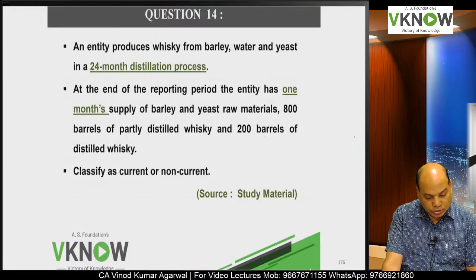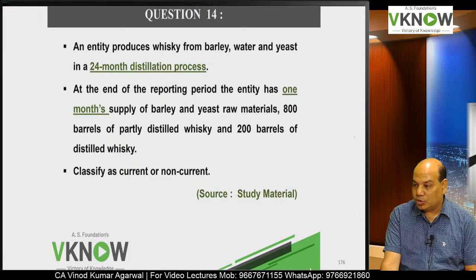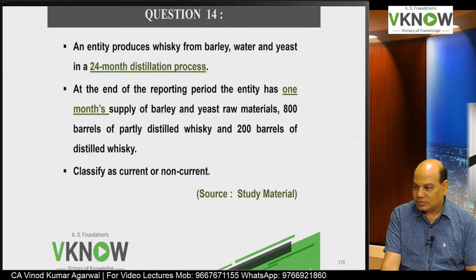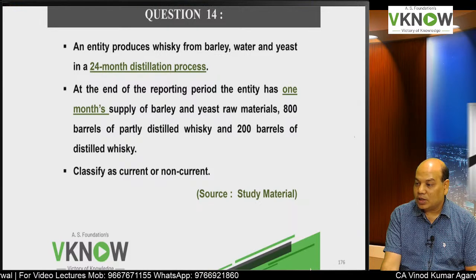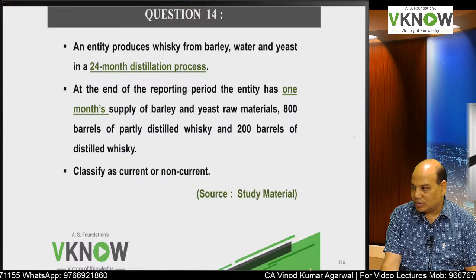Okay, can we go to question number 14 below? Taken from the study material again. An entity produces whiskey from barley, water and yeast in a 24-month distillation process. At the end of the reporting period, the entity has 1 month supply of barley and yeast raw material, 800 barrels of partly distilled whiskey and 200 barrels of distilled whiskey. Classify as current or non-current.